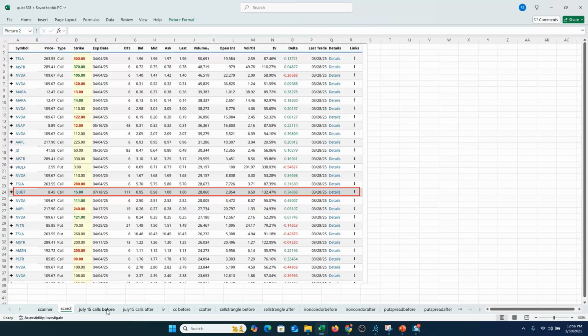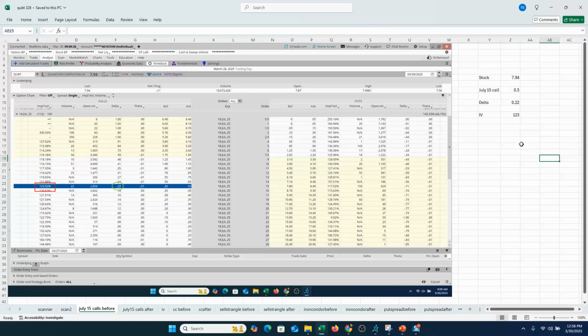And you can see certainly some big volume there. So taking a look at those July 15 calls, here is from Thursday, the day before that big unusual option activity. You can see implied volatility on the options just about 123 or so. So certainly high implied volatility, quantum computing stocks in general. This one happens to be called quantum computing as far as the stock name, but certainly carry some high levels of implied volatility. You can also see that the delta on this option is well out of the money. The stock closed at just under $8 on Thursday with about a 22 delta.